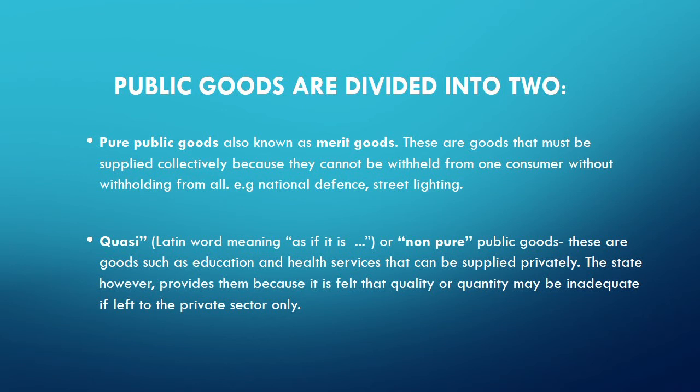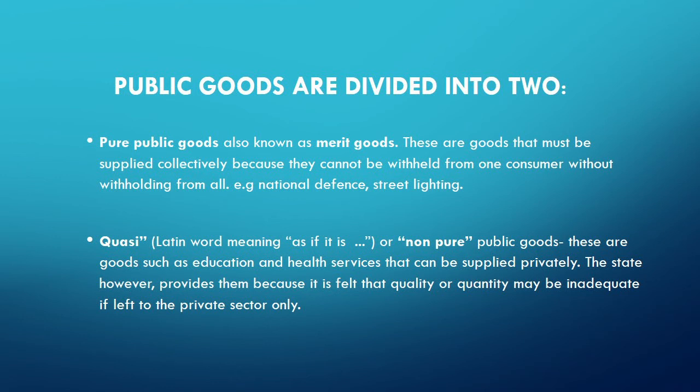Then we can talk of quasi public goods. Quasi is a Latin word meaning as if it is, or non-pure public goods. We've talked about pure public goods and non-pure public goods. These are goods such as education and health services that can be supplied privately. The state, however, provides them because it is felt that quality or quantity may be inadequate if left to the private sector only.